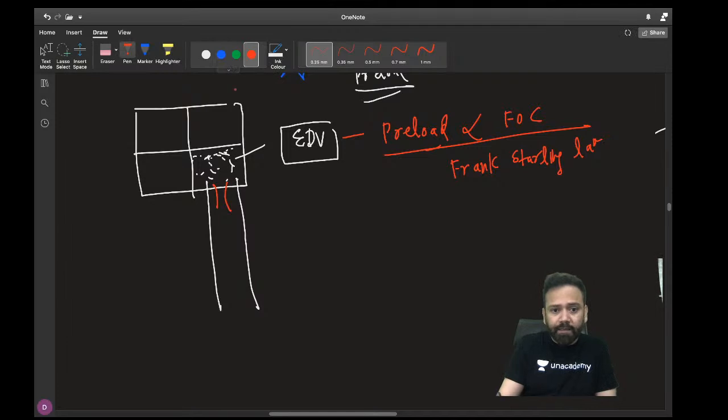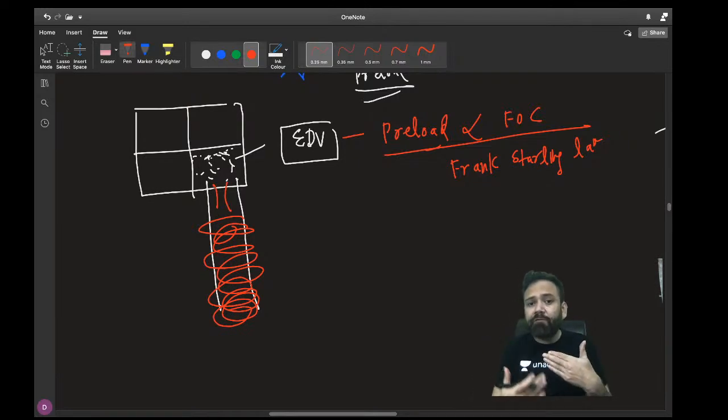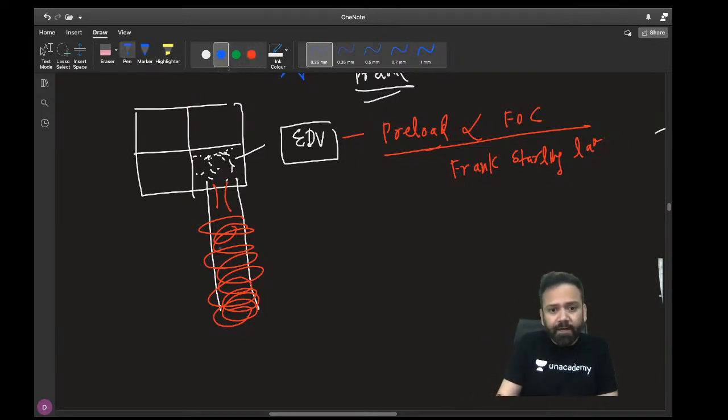And the amount of blood which is present over here, and this is the wall. So this is the wall and this is the amount of blood present. Will this prevent or facilitate? What do you think? Will this prevent opening of the aortic valve or facilitate it? It will prevent opening of the aortic valve. So this is called mean arterial pressure, and you might know the formula: diastolic plus one third of systole minus diastole. This is also called pulse pressure.